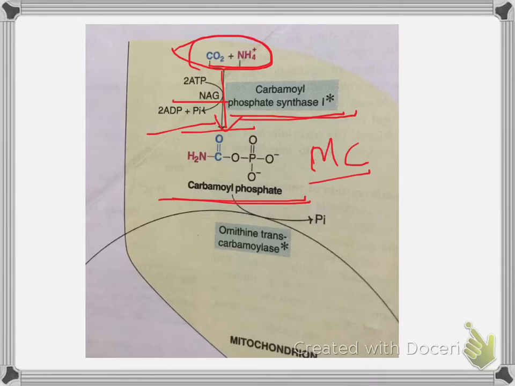It is an irreversible reaction, so this is the rate limiting step in this cycle.